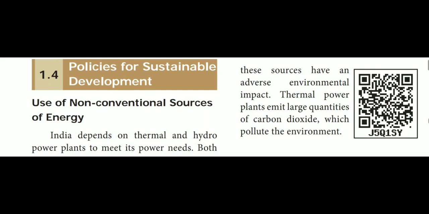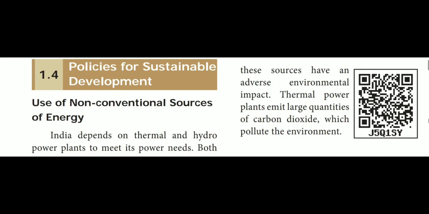So India depends on thermal and hydropower plants to meet its power needs. Both these sources have an adverse environmental impact. Thermal power plants emit large quantities of carbon dioxide which pollute the environment. So mostly India is dependent on two types, thermal and hydropower plants. Hydro means with the help of water. Here, thermal will pollute the environment by releasing carbon dioxide.